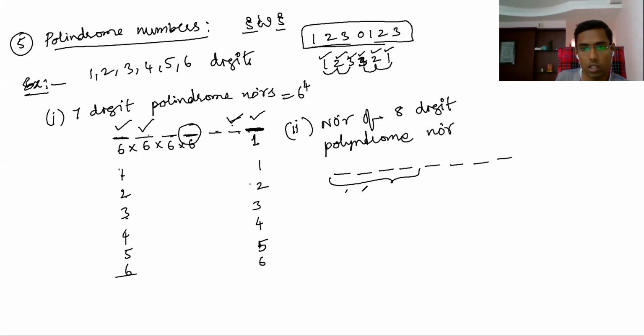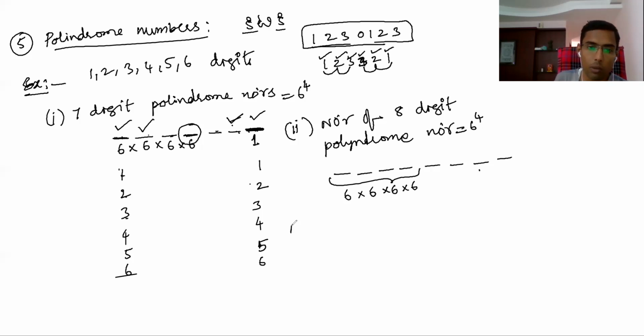Because this you can arrange in 6 ways, this also in 6 ways, this also in 6 ways, this also in 6 ways. How many ways can you arrange this one? Only one way. This 6 ways we arrange. Whatever comes here, the same comes here. You need not arrange this one. That is what 6 to the power of 4. Understand this point.